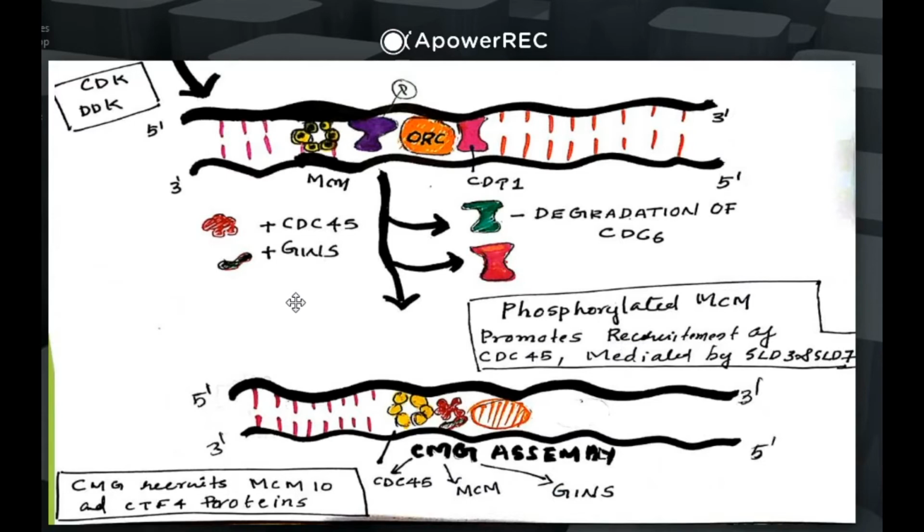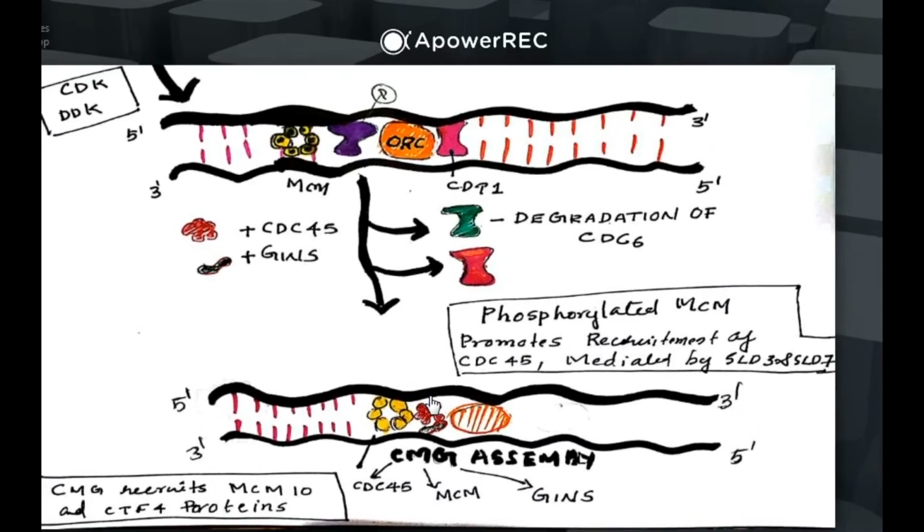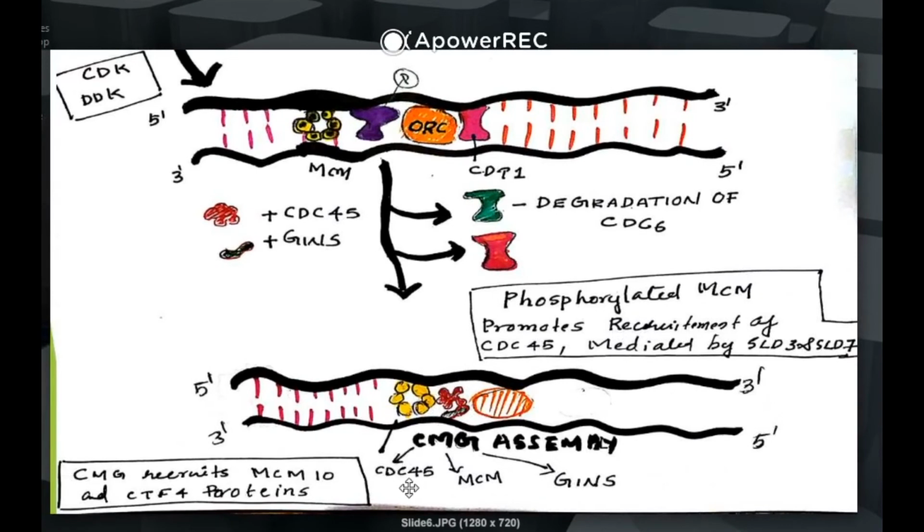MCM promotes CDC45 and GINS proteins. Then this is called the CMG assembly. You can see here this is the CMG assembly. CDC45, MCM and GINS proteins are together called the CMG assembly. What is the CMG assembly? CDC45, MCM and GINS proteins. CMG recruits MCM10 and CTF4 proteins.